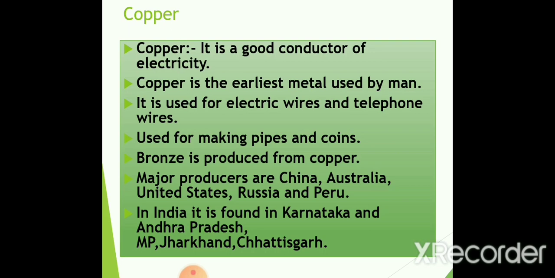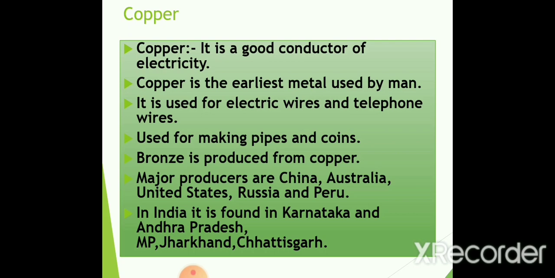The first metal used by human beings, we usually study, is copper. Iron was discovered only around 1000 BC, but before that, people used equipment made of copper. And at the end of the Stone Age, that is the Chalcolithic age, we usually say that people started using copper during that time. Copper is considered the earliest metal used by man. Very important: the earliest metal used by man is copper.